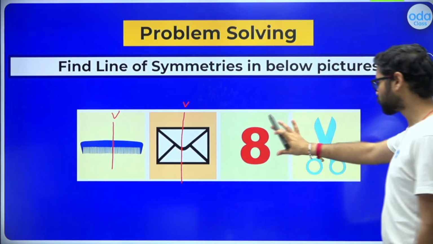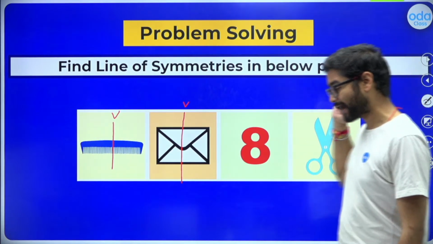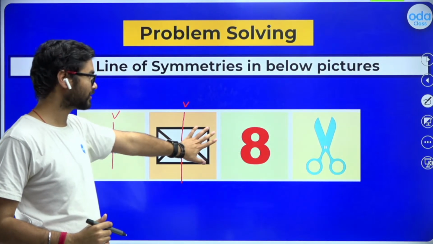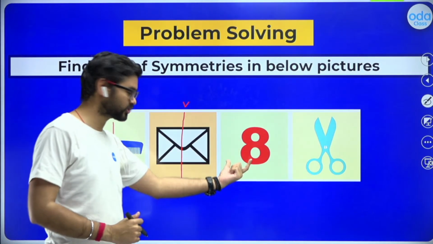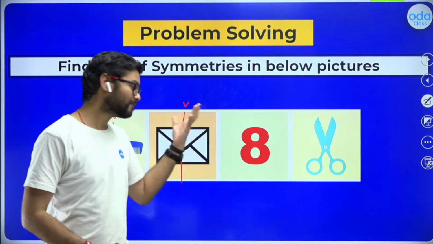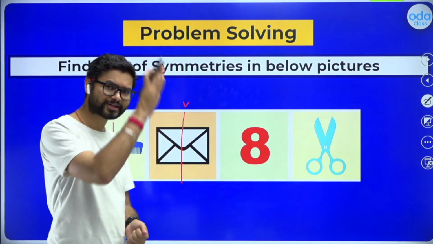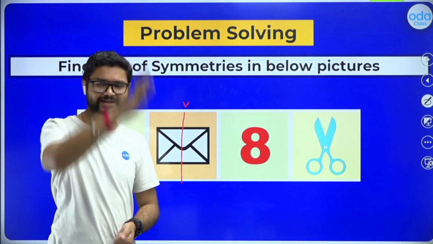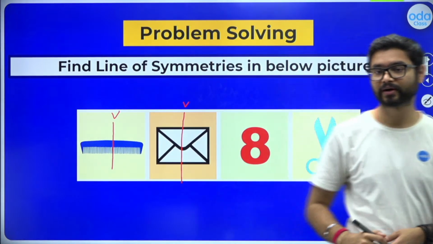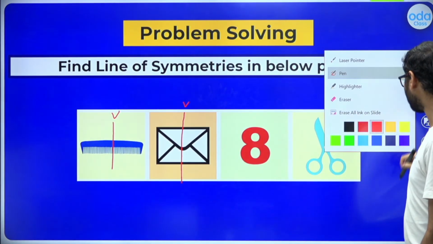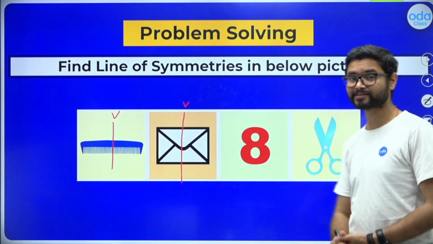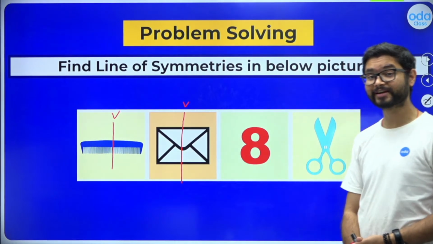Now talking about 8. I specifically like this one. I want you guys to give me a double confirmation. What do you think? First question, is it symmetrical? If no, it's not symmetrical. But if it is symmetrical, what kind of symmetry does it have? Horizontal line of symmetry or vertical line of symmetry? I want you guys to give this a try and tell me the answer. Think about this. The number 8, does it have a horizontal line of symmetry or a vertical line of symmetry?